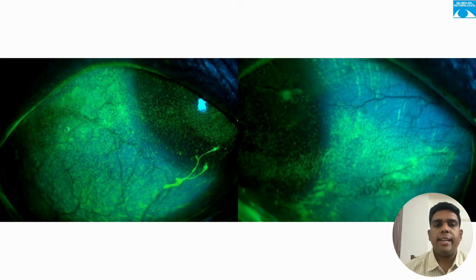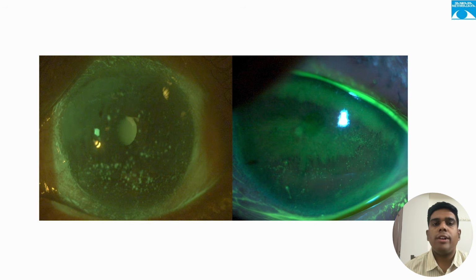Interestingly, in this patient, we can see the lower lid also is affected by lid wiper epitheliopathy, which is a relatively uncommon finding. Then we assess the conjunctival staining. In this clinical picture, grade 3 staining is appreciated in all quadrants. It's appreciated better with the help of a red-free filter. We can grade the corneal staining based on the NEI scale or Oxford scale, where the cornea is divided into